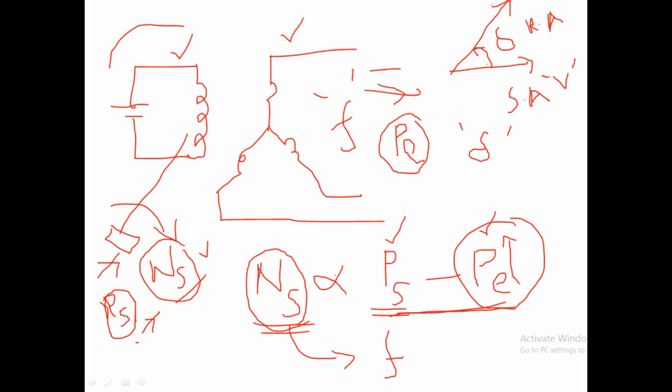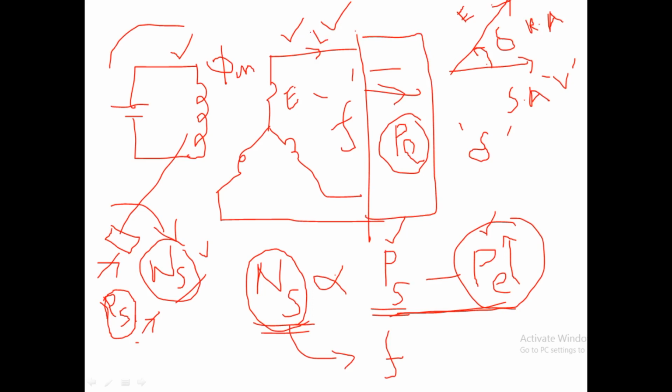The induced EMF, as you may have studied, always corresponds to the rotation of the rotor. That means if it is rotated at ns and the stator is stationary, then EMF is induced first, due to the variation of flux here. There is a main flux produced, and after that, when a load is connected here, current will flow and a voltage is produced.